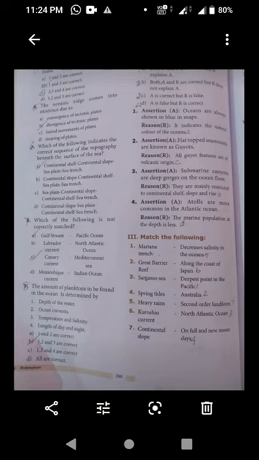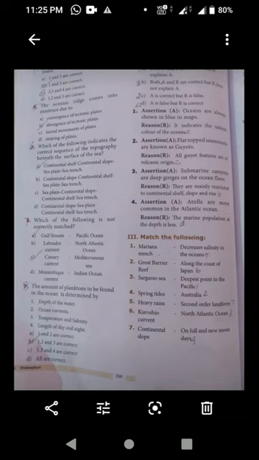Next, Roman number 3, match the following. Marine trench, deepest point in the Pacific. Which is the correct answer? Deepest point in the Pacific. Great Barrier Reef, that is Australia. Sargasso Sea, North Atlantic Ocean.